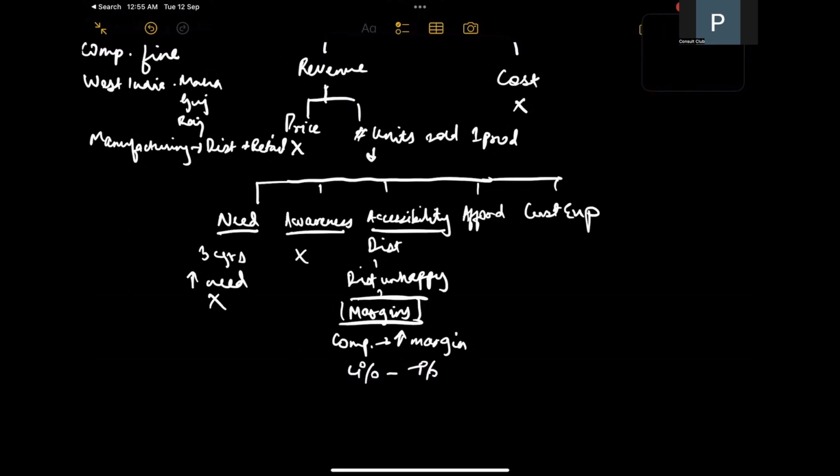Understood. So I think this seems to be an interesting point, and possibly one of the root causes for the decline in quantity sold. Do you think this is the primary reason for the decline in quantity sold, or should I also explore the affordability and the customer experience aspects of the customer? I think we're at the root cause, but are you sure that if we increase margins, that will make us win back the market share? Are you absolutely sure about that?